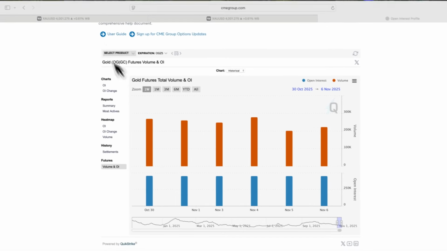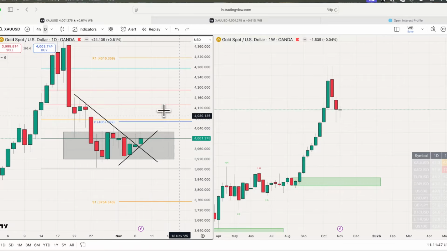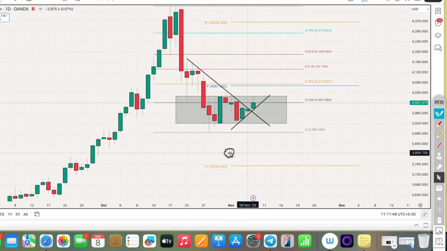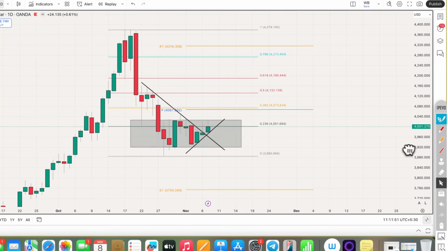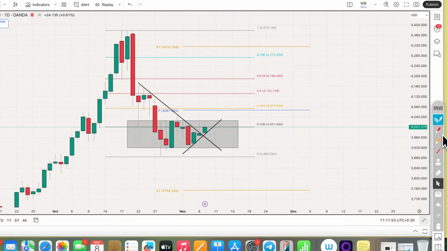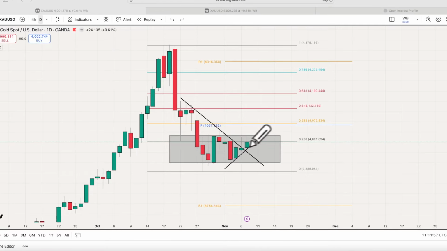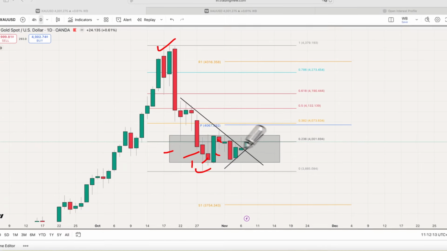On price action we are going to discuss the daily time frame first, and on the daily time frame it is clearly visible right over here. We already discussed this in the Telegram channel also. You can see the price is currently consolidating inside this gray box. After this huge sell-off, or correction, price has been ranging inside this gray box from this day onwards.